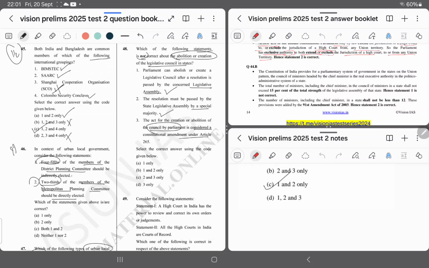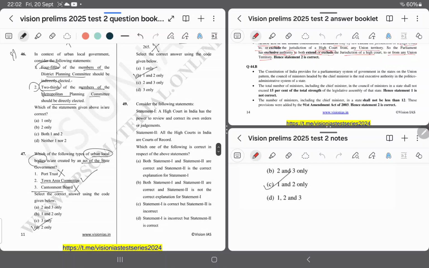No, this is not considered as an amendment. And option 1, the parliament can abolish or create a legislative council after a resolution is passed by the concerned state legislative assembly. Options 1 and 2 are correct. That's why I am going with option number B.